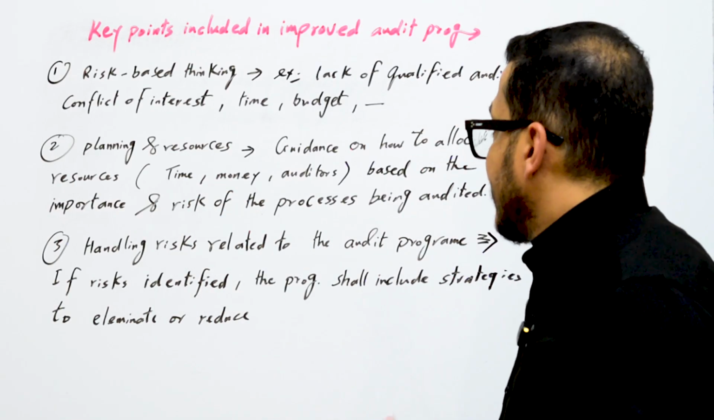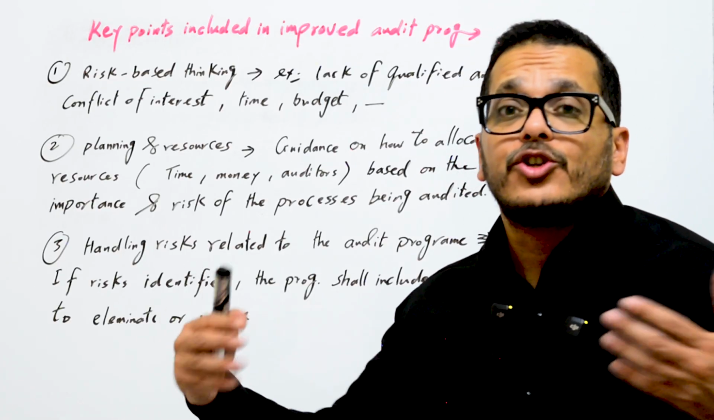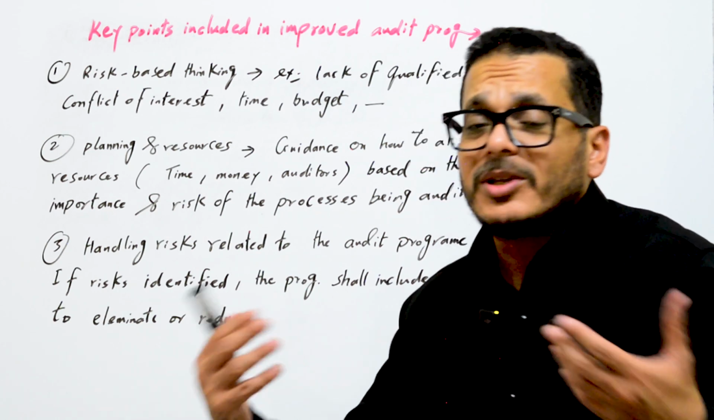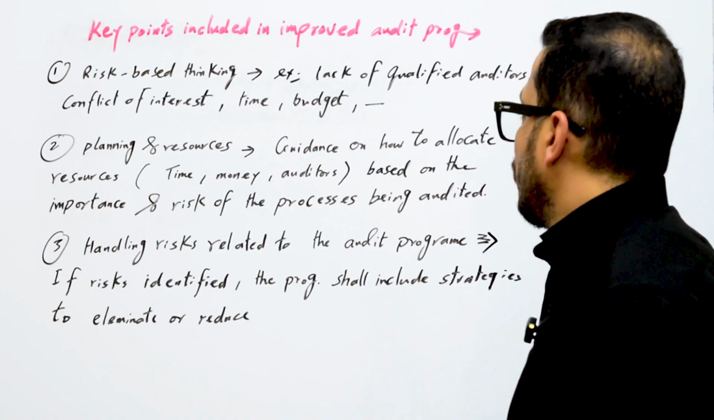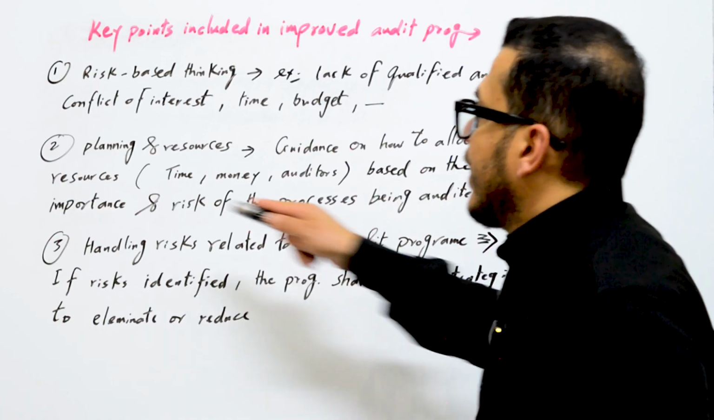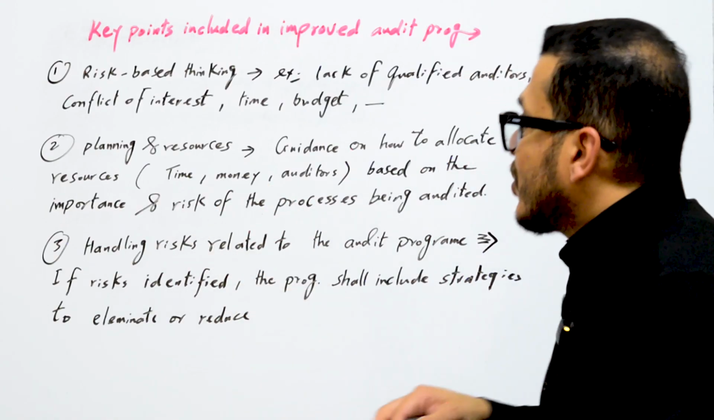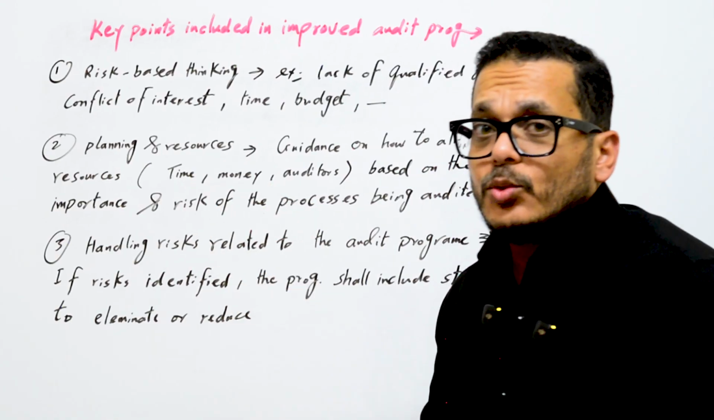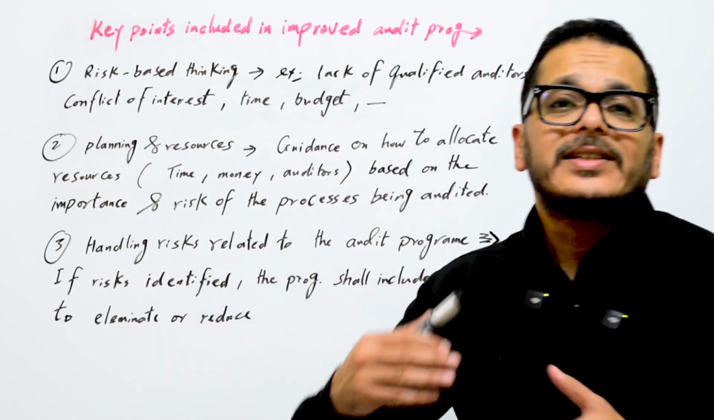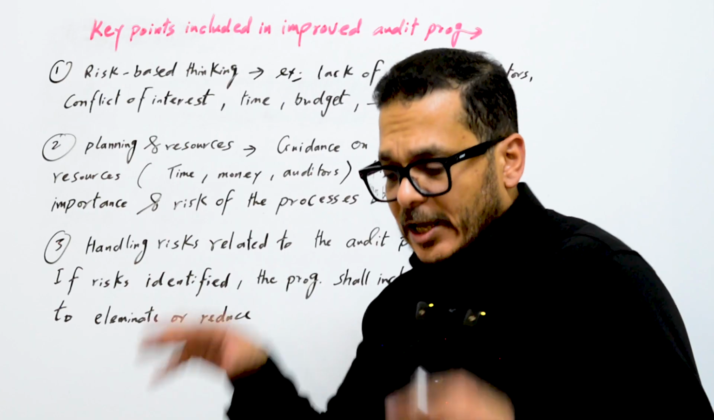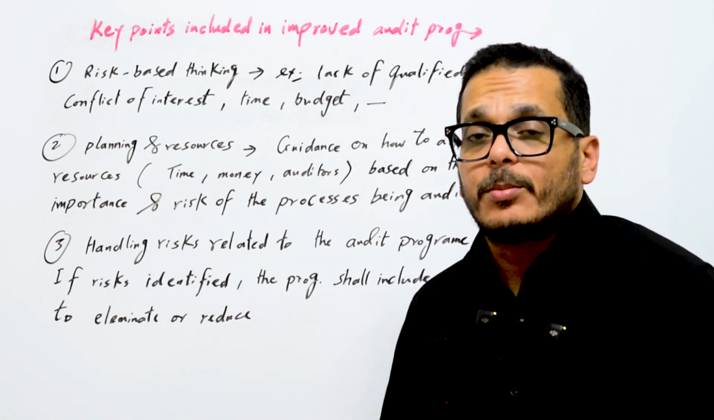If the process is more risky, or has more units to be audited, more parameters to be audited, you should take care of this and consider it in your audit based on the importance and risk of the processes being audited. And we are talking too much about risk because risk has now been updated in all standards, and also here it has been updated. Handling risks related to the audit program.